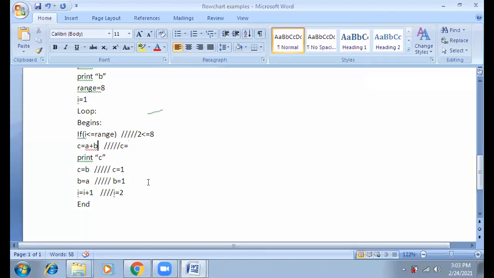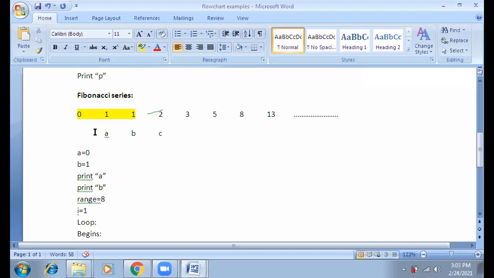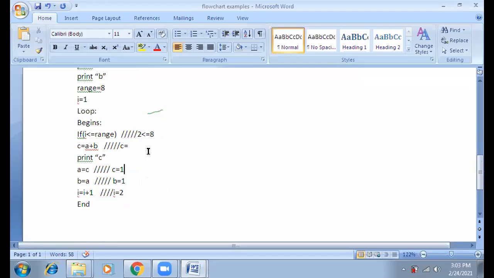So right now, what is the current value of A here? The current value of A didn't change. A, B, C. So C then became 2.